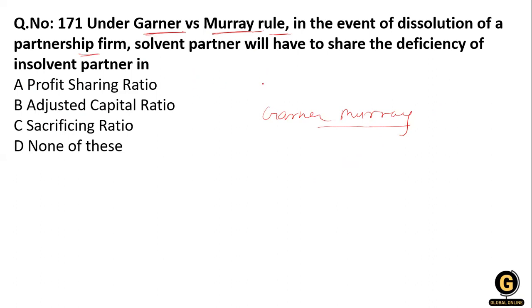In the event of the insolvency of a partner, any losses should be shared in the ratio of the last agreed capital ratio before dissolution takes place. In this there is no mention of the sharing of profit. The solvent partners will have to share the deficiency of the insolvent partner in their adjusted capital ratio.